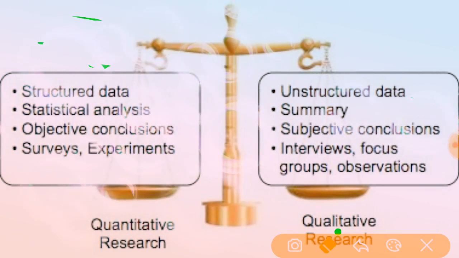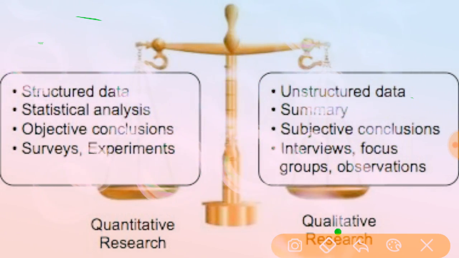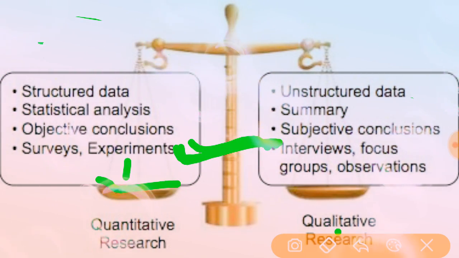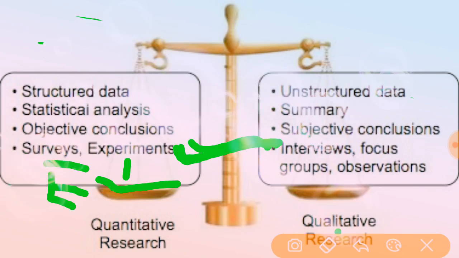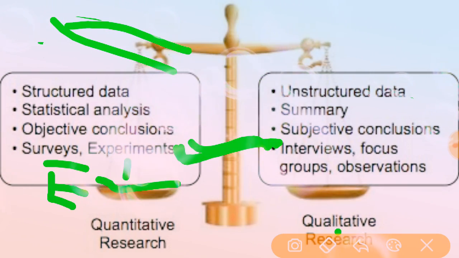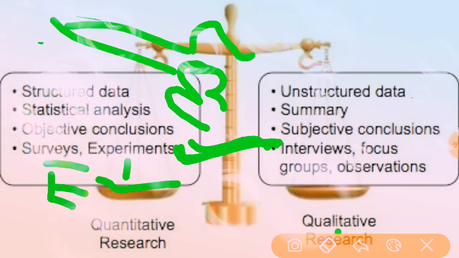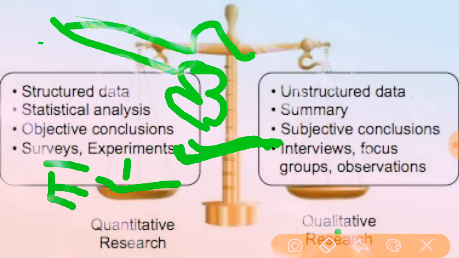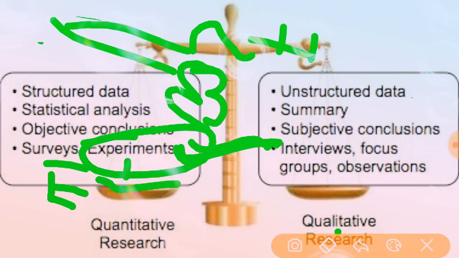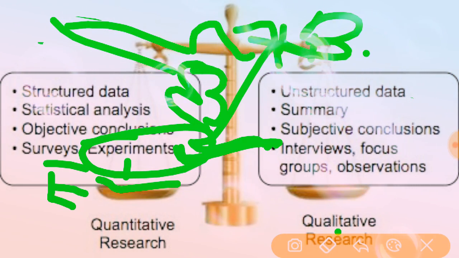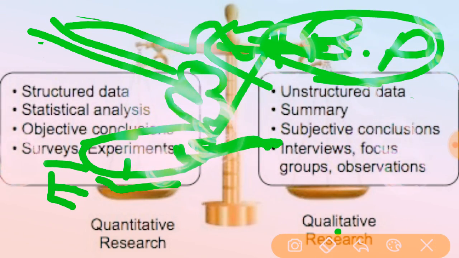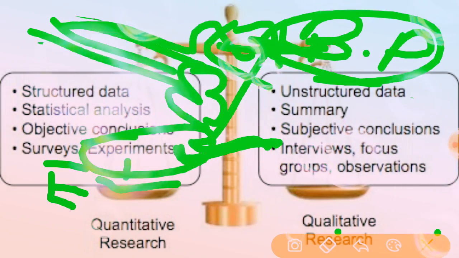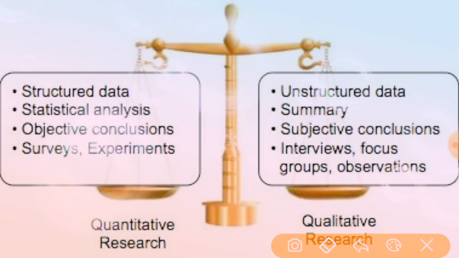Then the final one: surveys and experiments. Quantitative means scientific methods, like experimental study, pre-test and post-test. Between the pre-test and post-test they give an experiment, like a structured teaching program. For example, if people are suffering from hypertension, the experiment is monitoring the blood pressure in between the pre and post-test. Survey means how many people are suffering with hypertension.